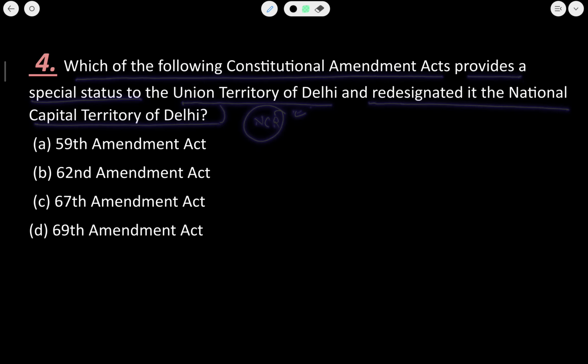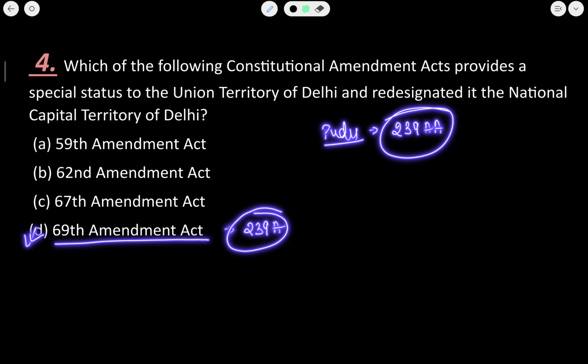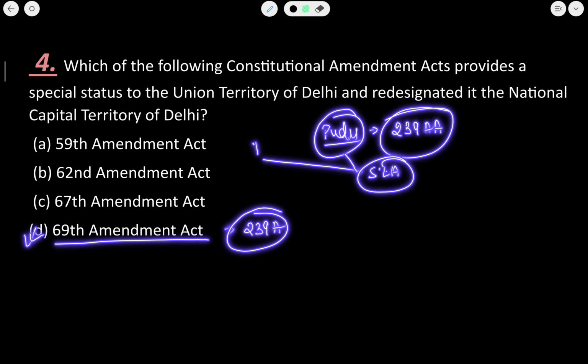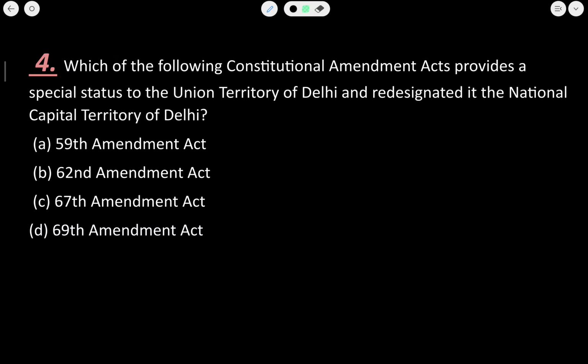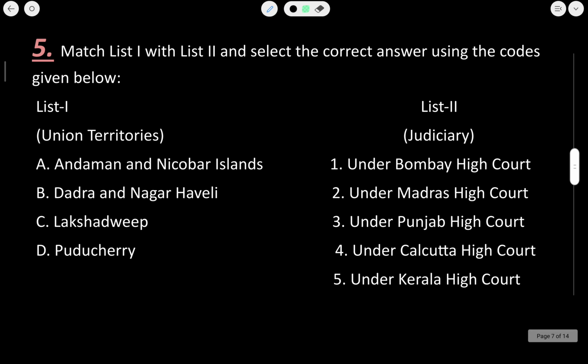Now this was the 69th Amendment Act and the article specific to this is 239A. If I talk about Puducherry, special provisions have been made regarding Puducherry under article 239AA. And both Delhi and Puducherry are the only union territories to have a state legislative assembly. So for this question the correct answer would be D. Now let us see the next question.